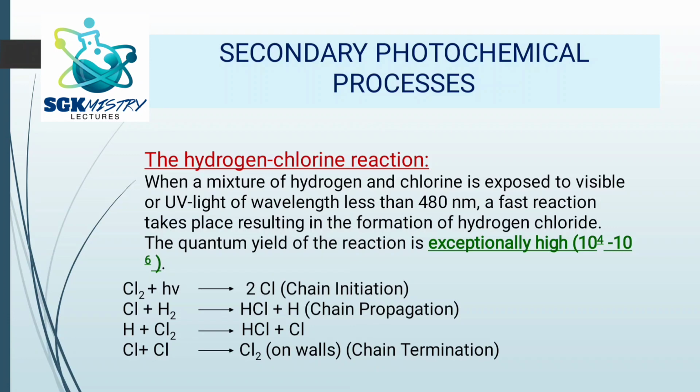Finally the reaction has to come to an end, right? So how does it come to an end? The free radicals will come together. So you can see two chlorine free radicals come together to form Cl2. On the walls they combine together to form Cl2, and of course this step is called chain termination. So here the HCl formation stops, and whatever chain reactions were taking place come to an end here.